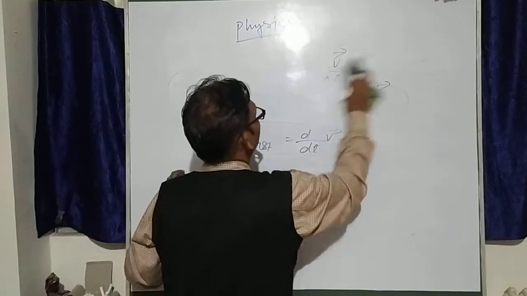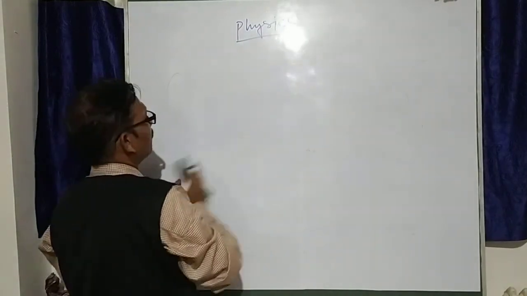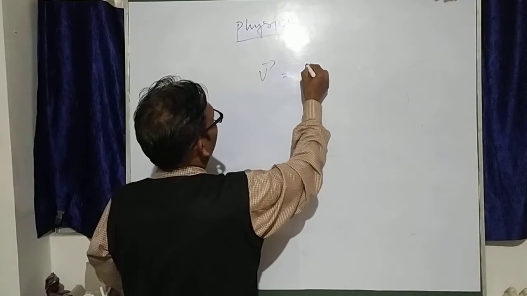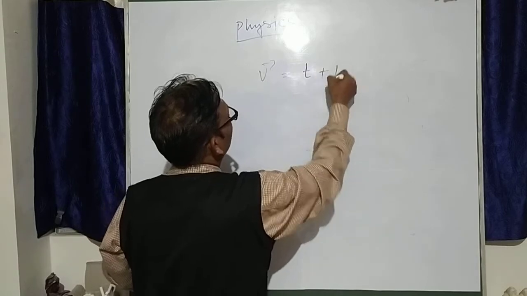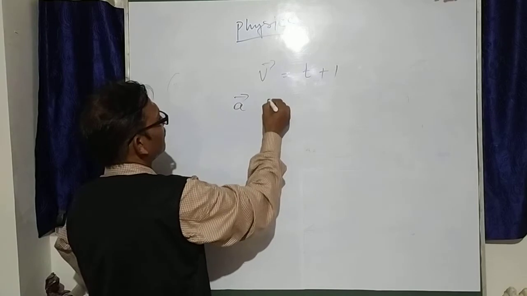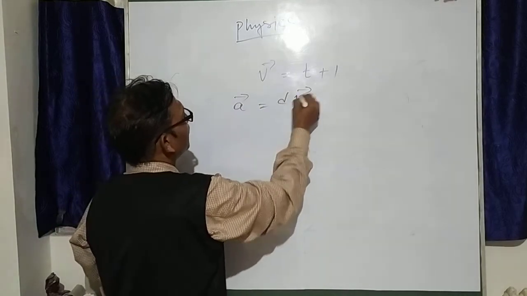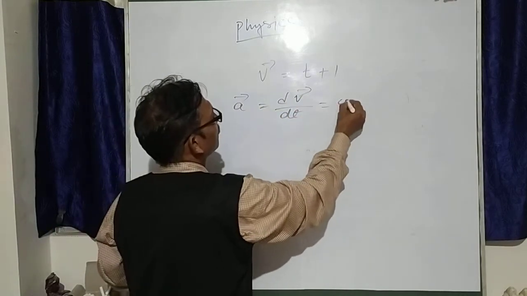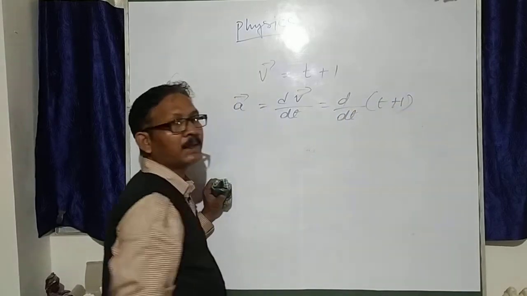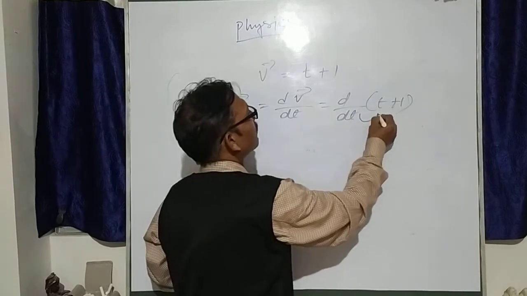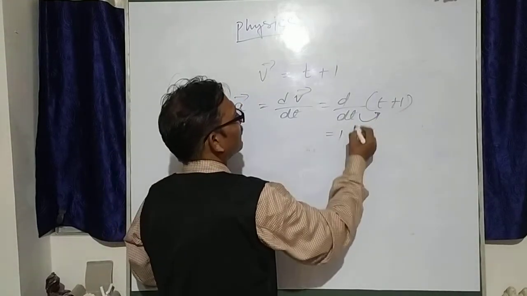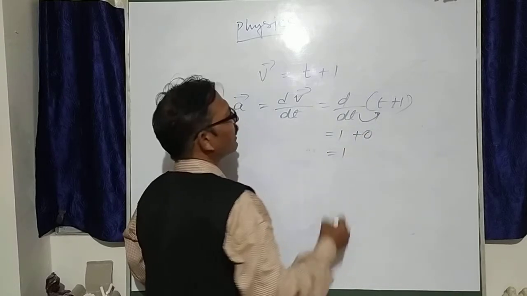Now we'll discuss about instantaneous acceleration. V is given in terms of time, suppose t plus 1. So if you find acceleration, that is dv by dt, this is d by dt of t plus 1, d by dt of t, derivative of t with respect to t is 1, and derivative of 1 is equal to 0. So this is equal to 1.